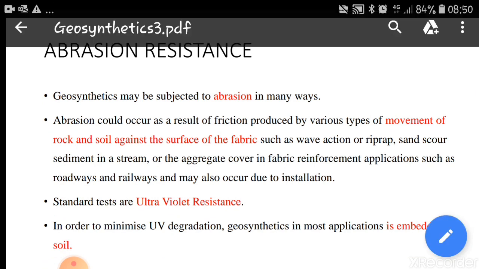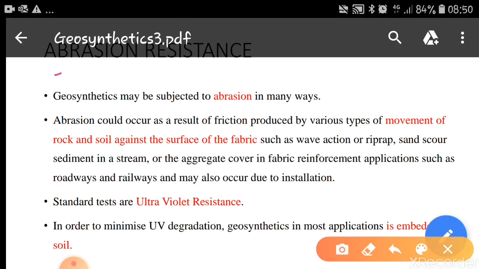So coming to abrasion resistance, geosynthetics may be subjected to abrasion in many ways. Abrasion could occur as a result of friction produced by various types of movement of rock and soil against the surface of the fabric, such as wave action or riprap, sand, scour, sediment in a stream, or the aggregate cover in fabric reinforcement applications such as roadways and railways, and may also occur due to installations. To find out this abrasion, we have a test called the ultraviolet resistance test.